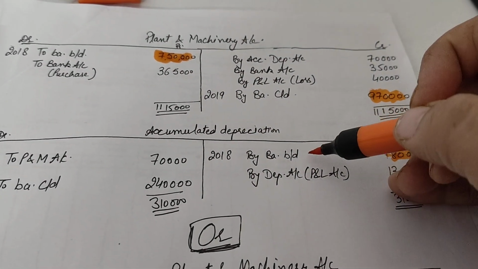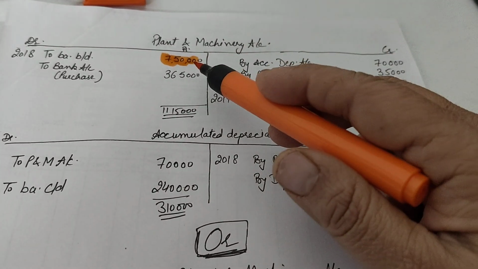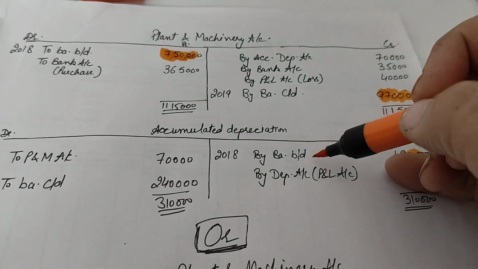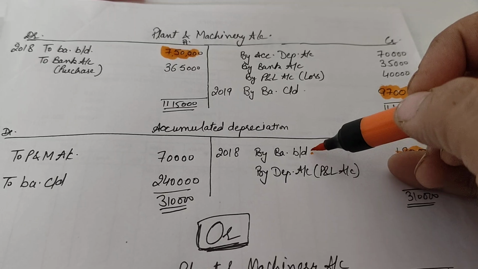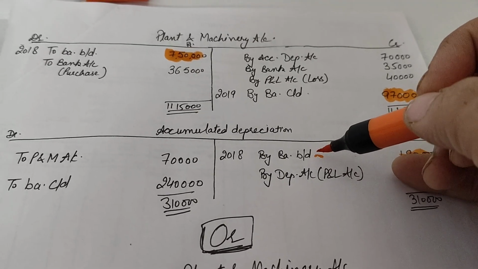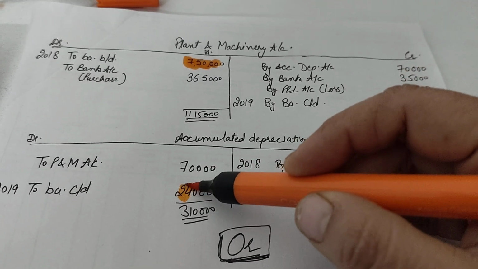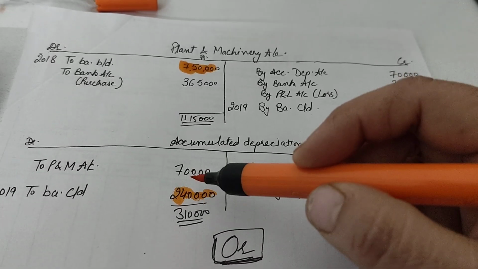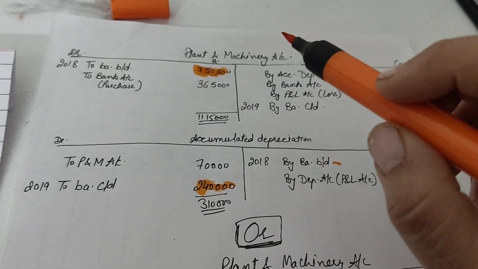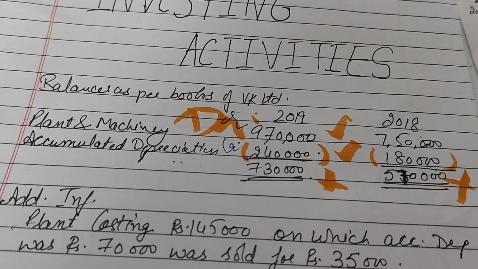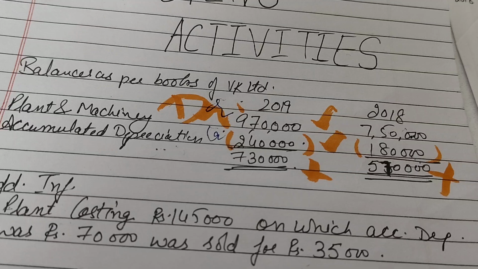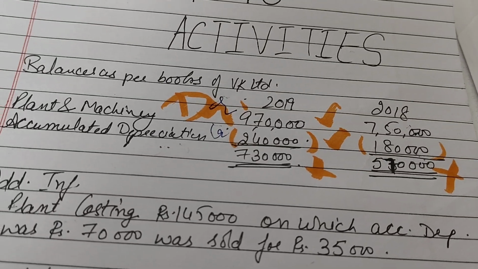But accumulated depreciation would have the opposite version. Brought down for depreciation would be on credit and carried down would be on the debit side of the given account, right?